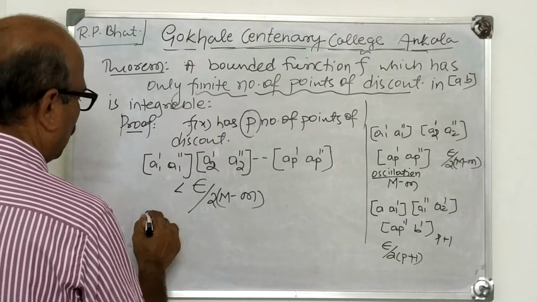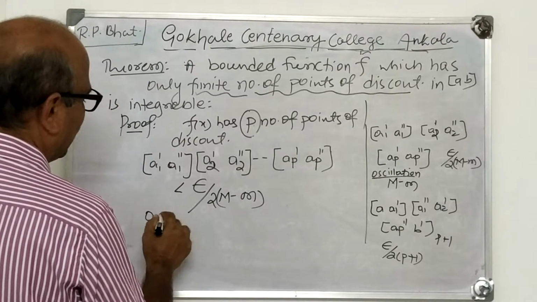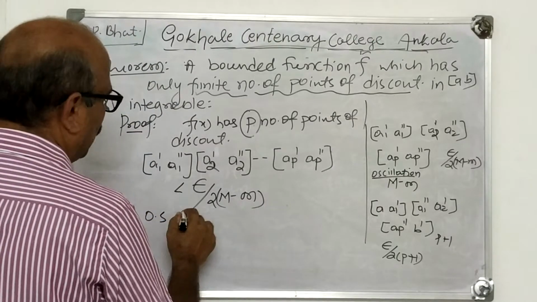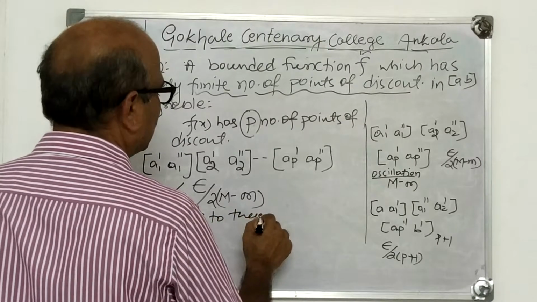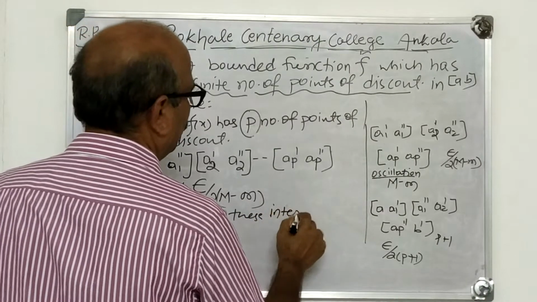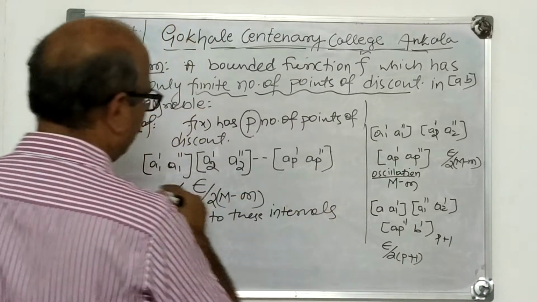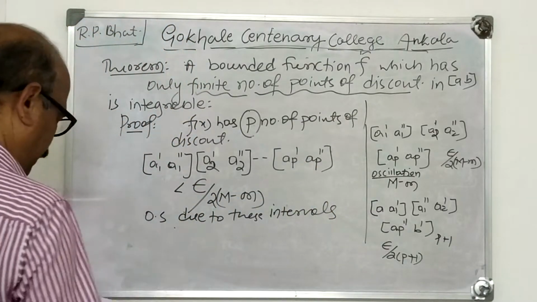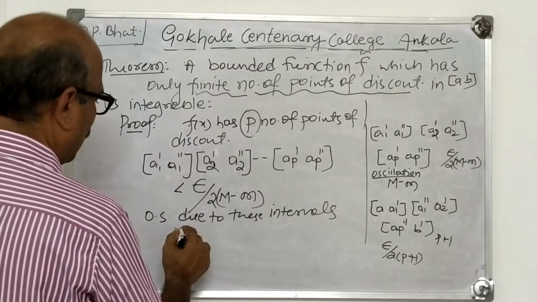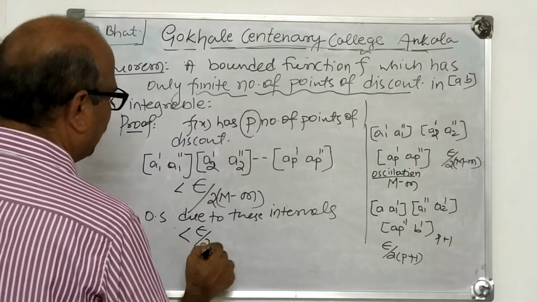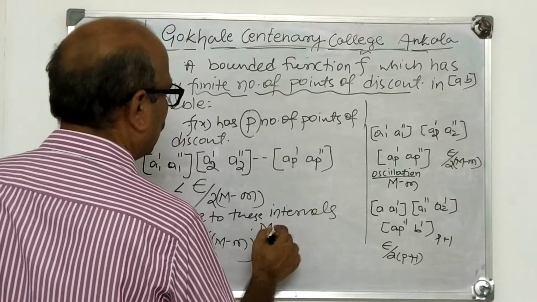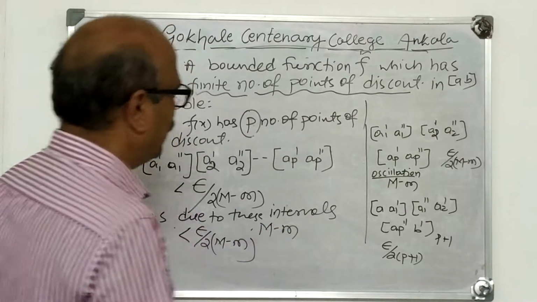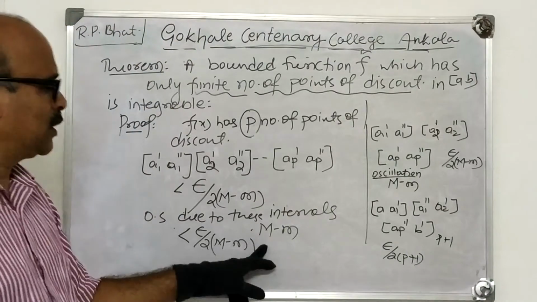Now the oscillatory sum due to these intervals is less than epsilon by 2(M minus m) into (M minus m). M minus m is the oscillation of f(x).